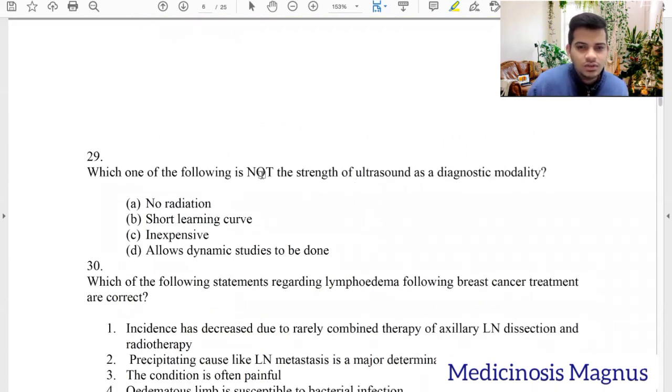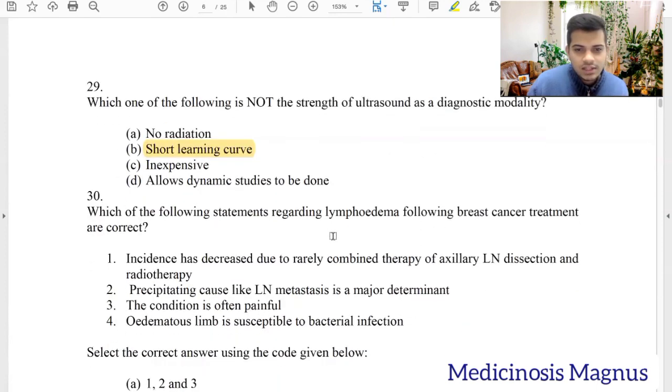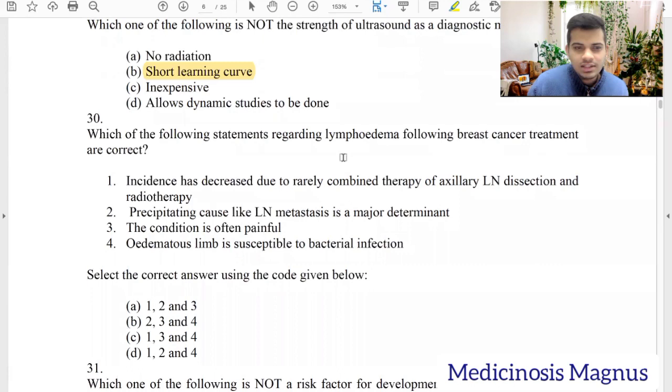No radiation. True. It is a strength. Short learning curve? No. The learning curve of ultrasound is usually long. It's not short. So inexpensive? Yes. Allows dynamic studies to be done? Yes. So the following statement regarding lymphedema following breast cancer treatment are correct.